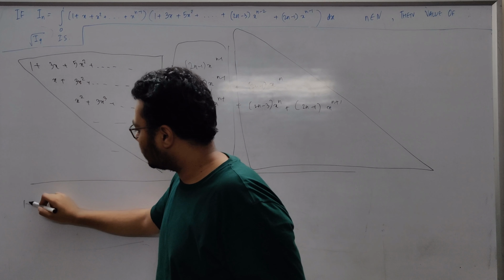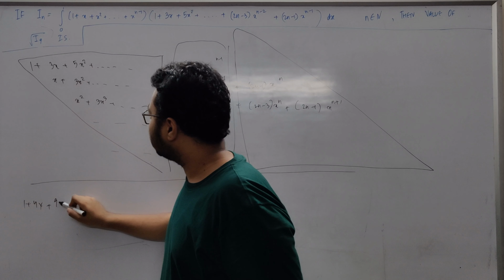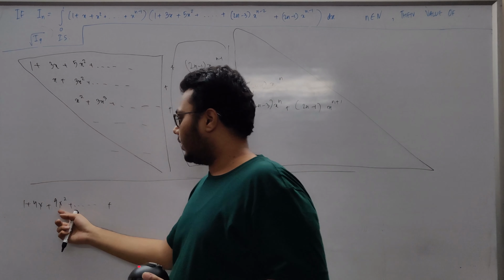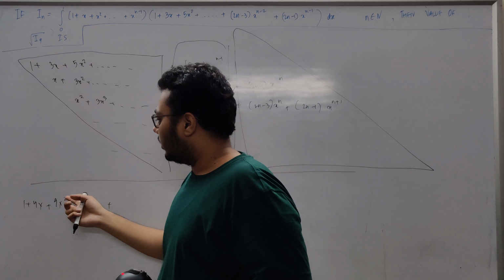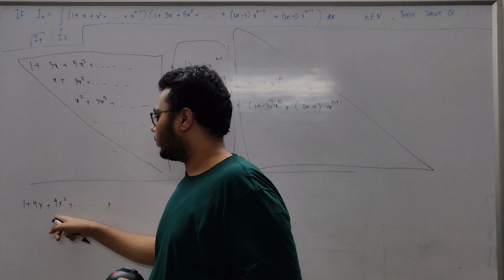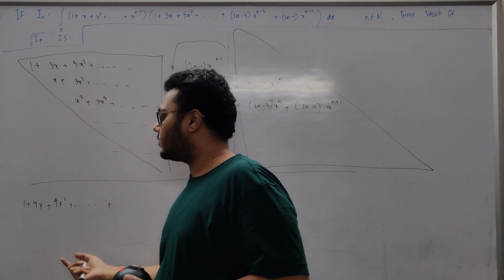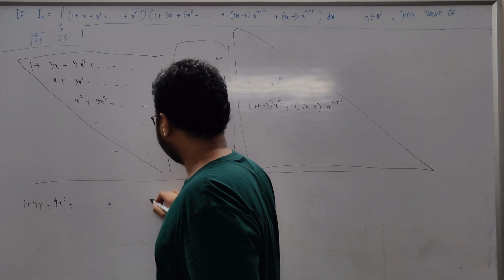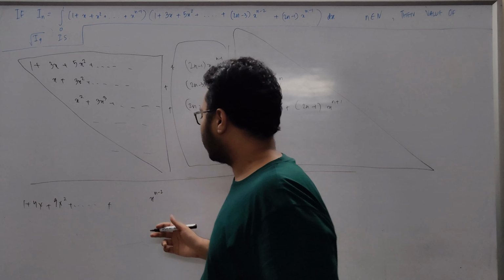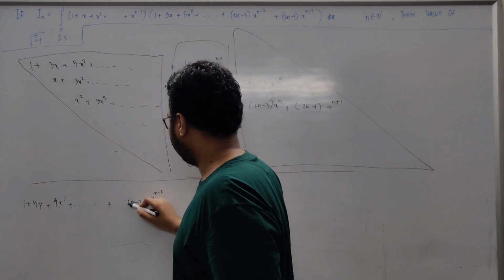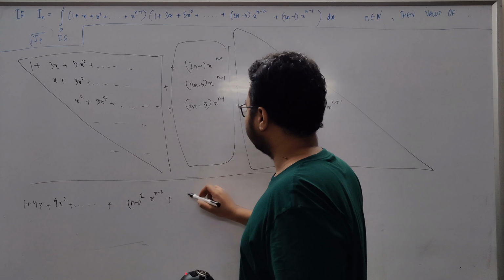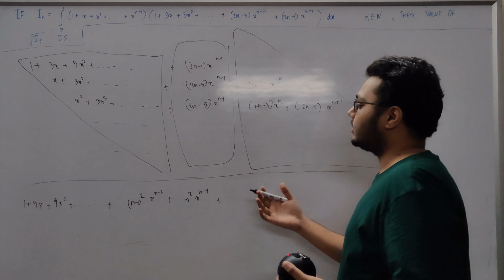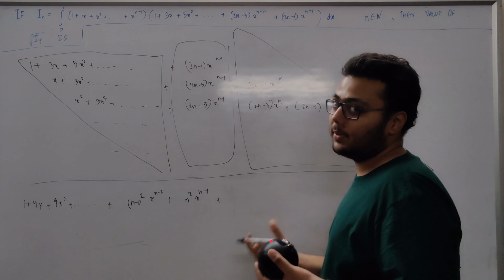It is actually 1 plus 4x plus 9x square plus dot dot. So it is actually x square, and then 2 to the power 2 plus 1 is 3, and then 3 square. This is x to the power 1, 1 plus 1 is 2, and then 2 square is 4. So similarly, it goes on till x to the power n minus 2. So n minus 2 plus 1 is n minus 1, so it is n minus 1 squared. And then we have n squared x to the n minus 1 plus now we have the same triangle.